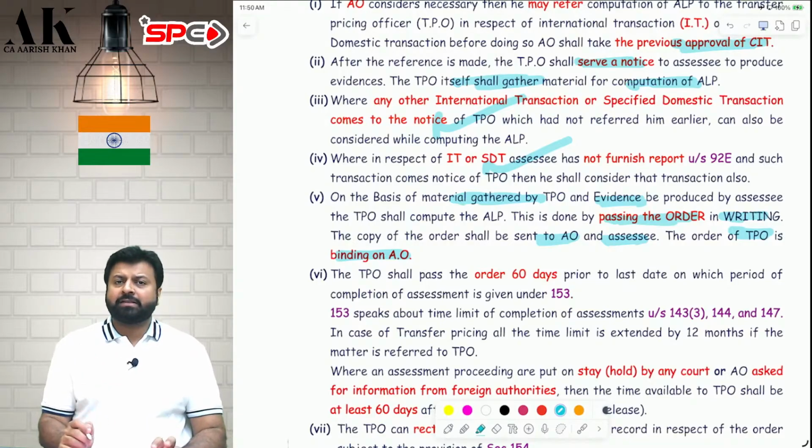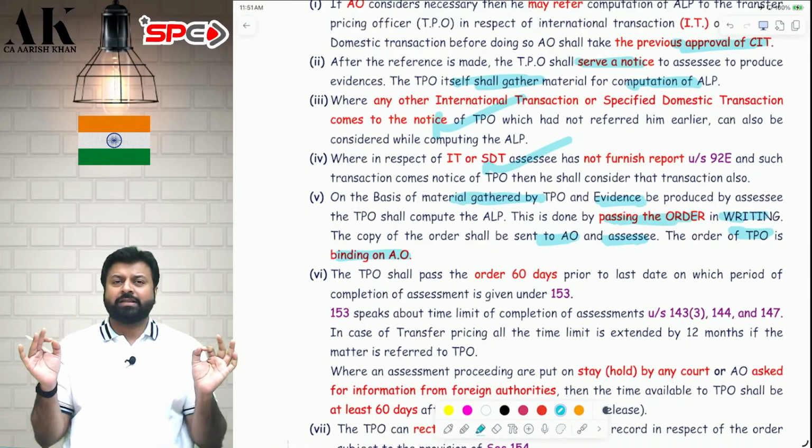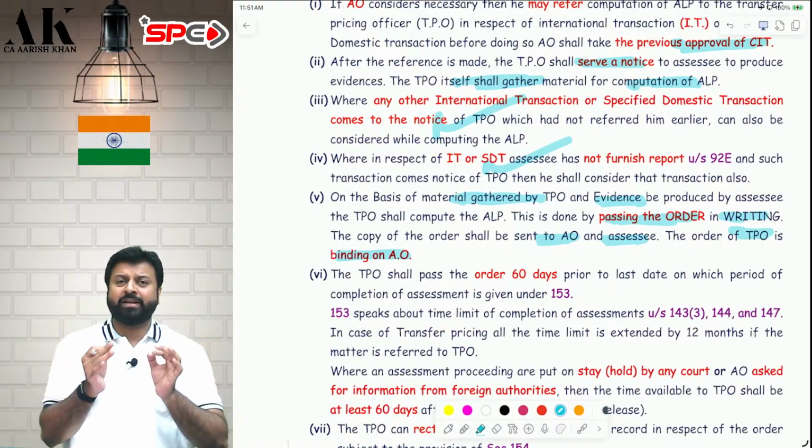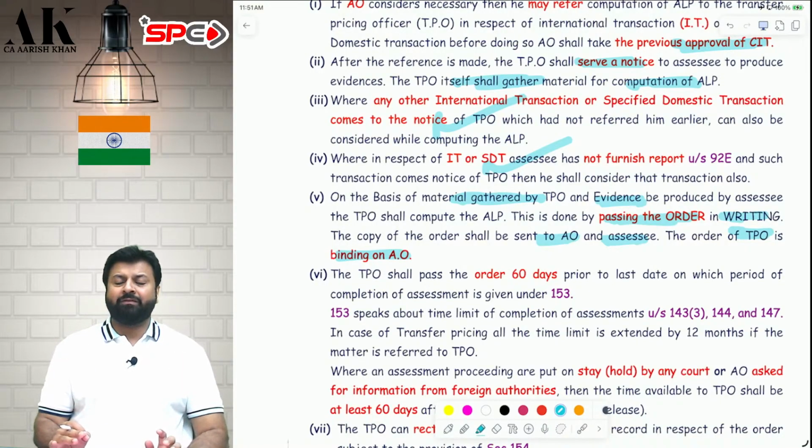By when the TPO will pass the order, sir? He will pass the order at least 60 days before the completion of assessment due date. What is the completion of assessment due date? I'll tell you very clearly. For previous year 25-26, assessment year 26-27, the by default time limit to complete regular assessment, best judgment assessment is 12 months from the end of relevant AY. So 12 months from the end of relevant AY from AY 26-27 will be 31st March 28.